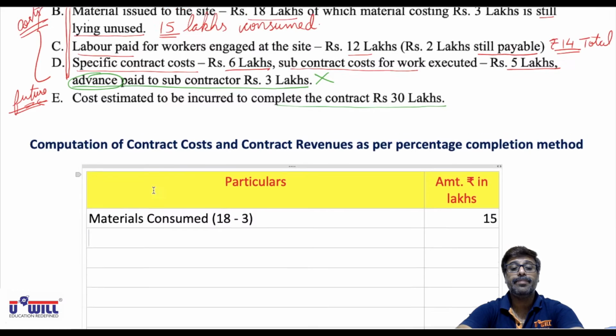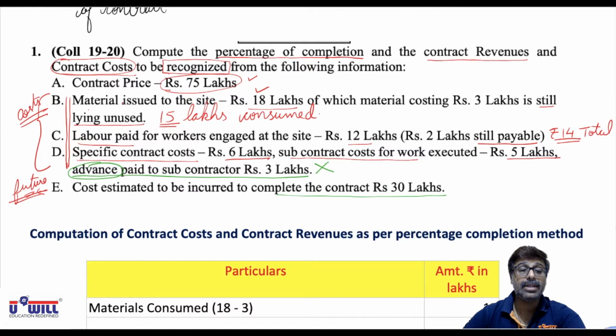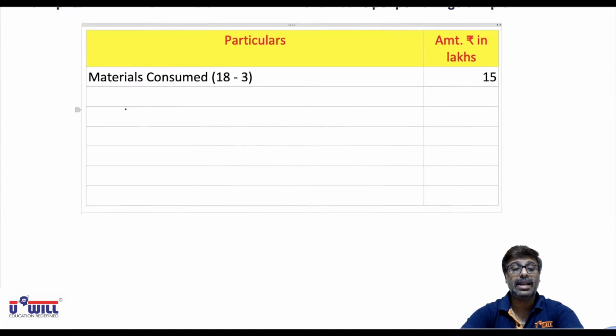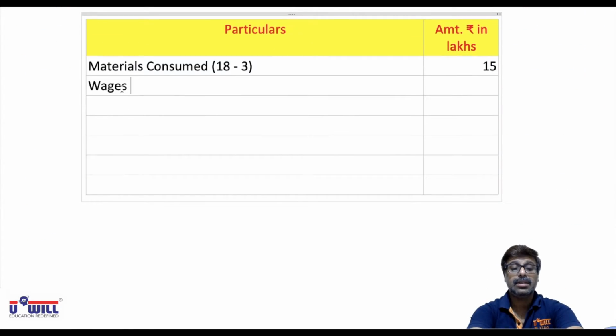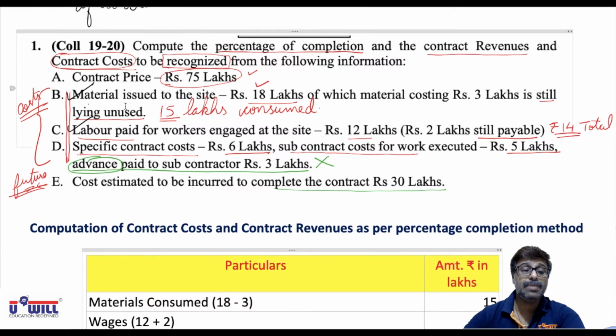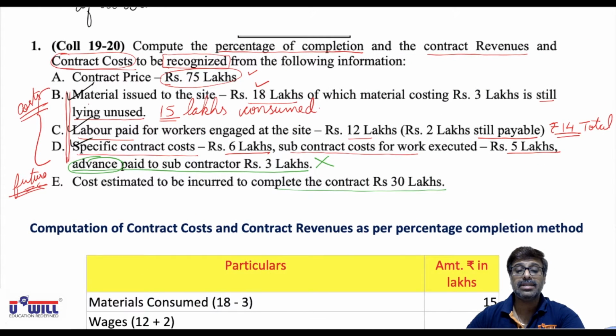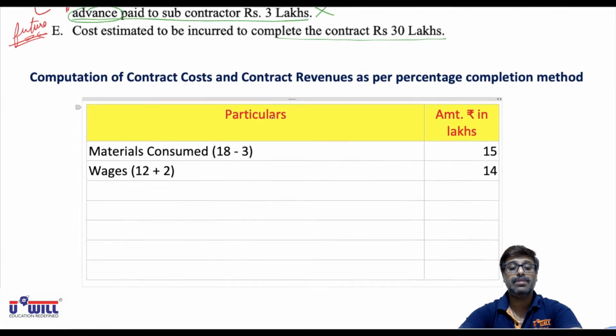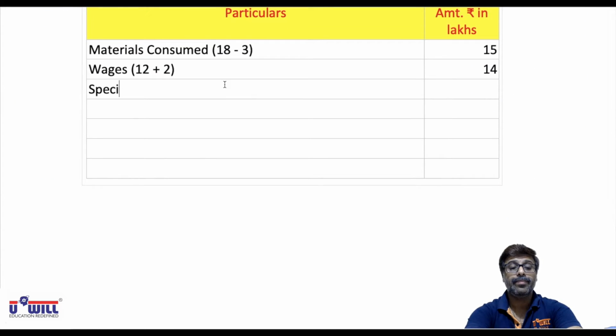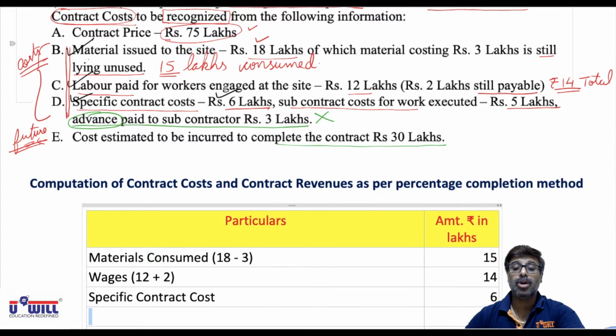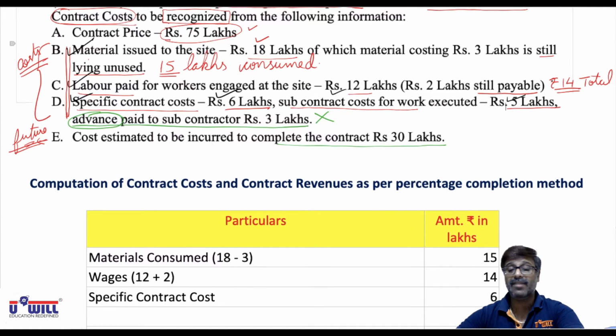Then material consumed is taken into consideration. Labor, wages 12 lakhs plus 2 lakhs outstanding, 14 lakhs. So wages expense 12 lakhs plus 2 lakhs outstanding, total wages expense is 14 lakhs. Then specific contract cost is worth 6 lakhs. So all of you write down specific contract cost is worth 6 lakhs. Then subcontract cost already incurred is worth rupees 5 lakhs.